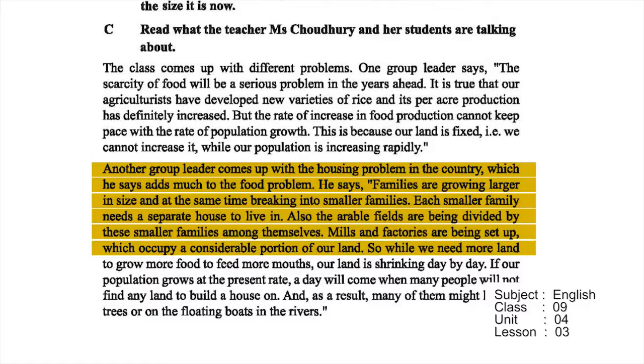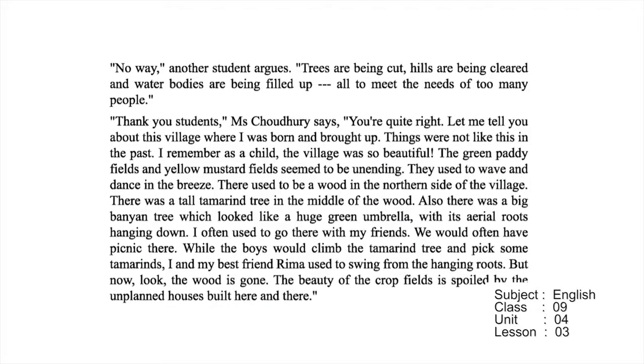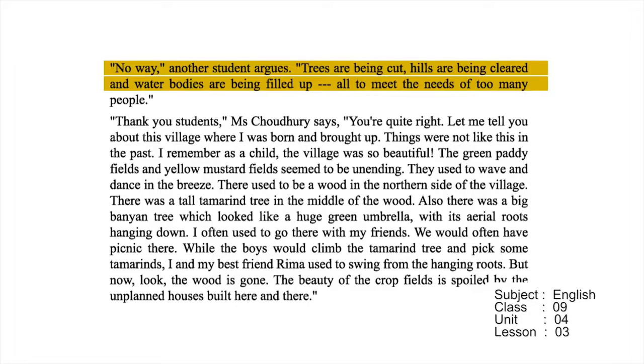So while we need more land to grow more food to feed more mouths, our land is shrinking day by day. If our population grows at the present rate, a day will come when many people will not find any land to build a house on. And as a result, many of them might live on trees or on floating boards in the rivers, what I showed already. No way, another student argues, trees are being cut, hills are being cleared and water bodies are being filled up, all to meet the needs of too many people.